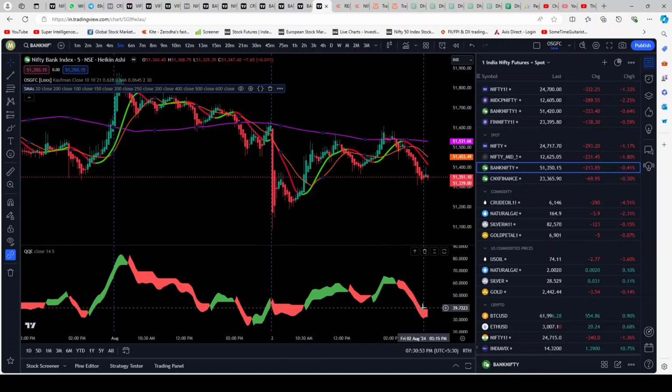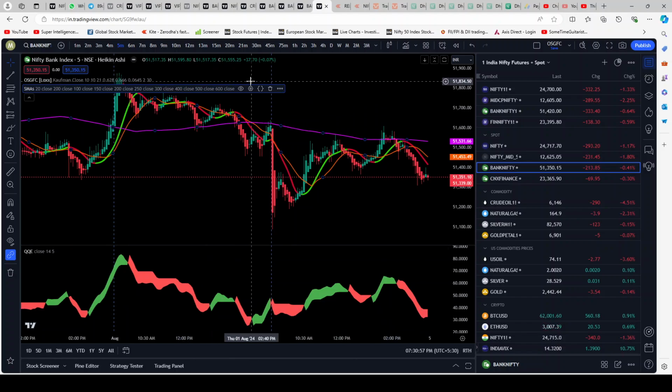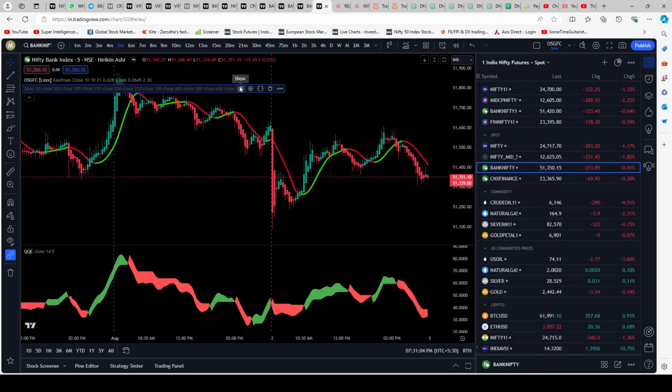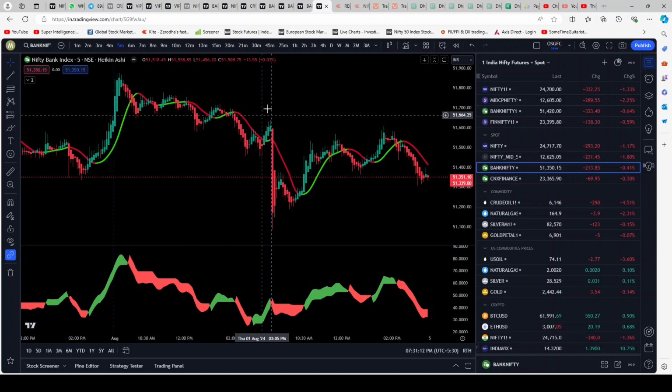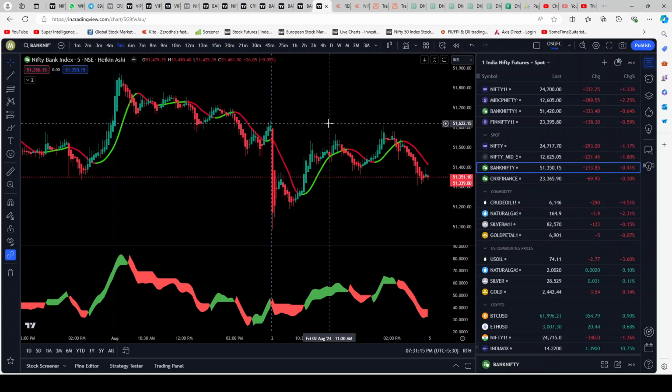All right. Even though I've used it as suggested by the viewer, I don't think this is required in this kind of a setup. So what we'll go ahead and do is we will make that disappear. We don't need that 20 by 200. All we need is this OSGFC and QQE at the bottom. Now let's see how beautifully they work hand in hand together.